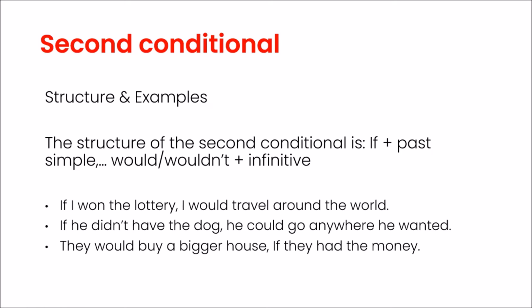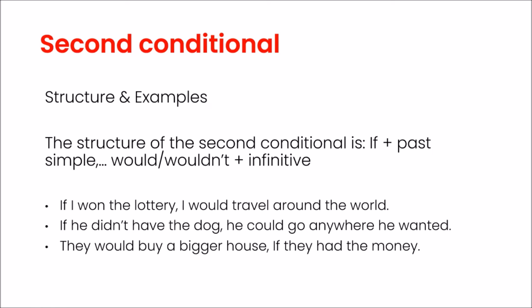If I won the lottery, I would travel around the world. If plus past simple, which is won, and then would. If he didn't have the dog, he could go anywhere he wanted. As you can see, in the if clause we use the past simple, and in the main clause we use the conditional would. We can also use the word could, like in the second example, to mean a hypothetical possibility. And the third: they would buy a bigger house if they had the money.